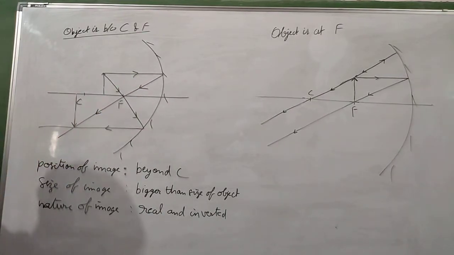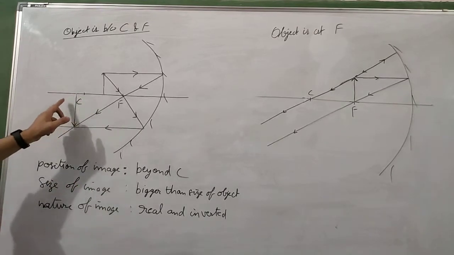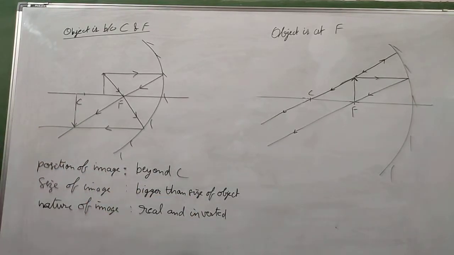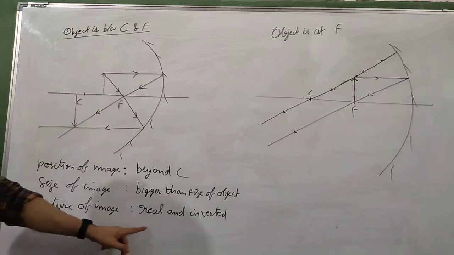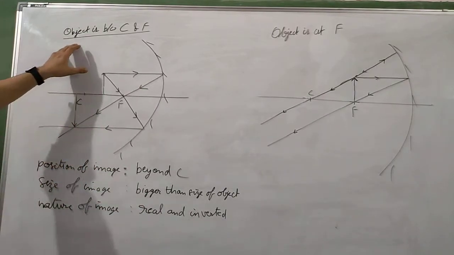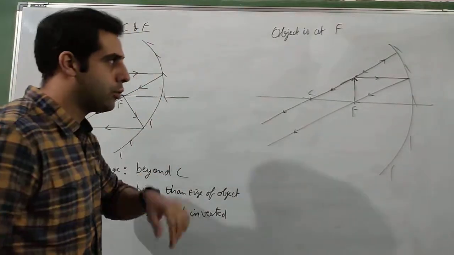its size is getting bigger. So here if we write the three parameters, we will say the position of the image is beyond C, size of the image is bigger than the size of the object, and nature of image is real and inverted. The nature of image is still same. So this is the case when the object is between center of curvature and focus.